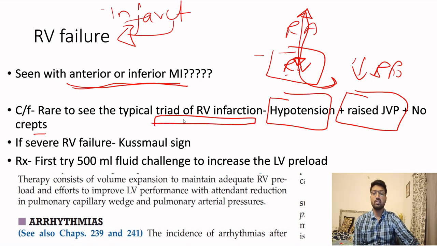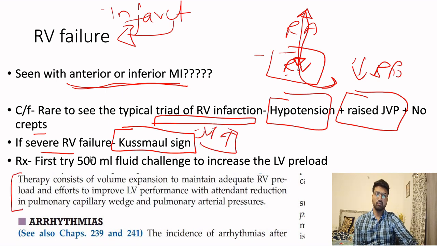What will happen if there is a severe RV failure? There will be presence of Kussmaul sign. Normally on inspiration, the JVP should decrease, but if there is a right ventricular infarction, when you inspire, the JVP will rise. That is Kussmaul sign.